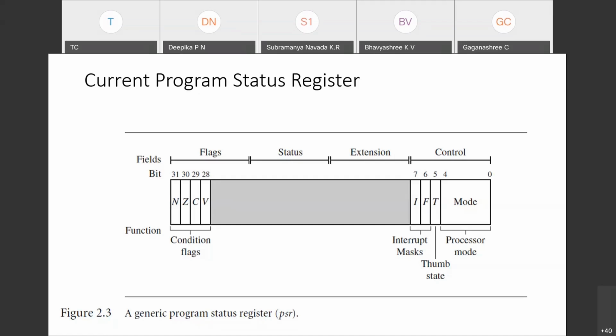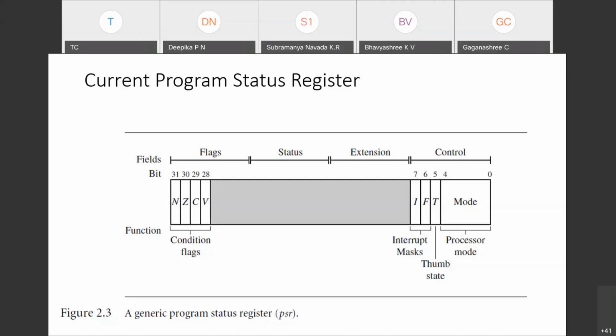Then there are interrupt masks. Before that, there is the fifth bit, T. That is called the state. The state of the processor: if I make it 1, it means thumb state is enabled.